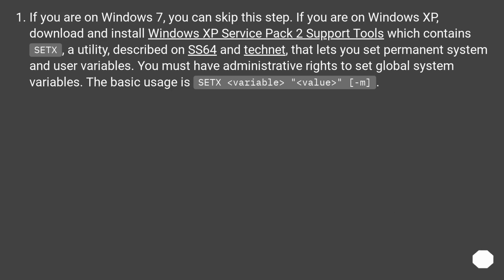If you are on Windows XP, download and install Windows XP Service Pack 2 support tools, which contains setx, a utility, described on SS64 and TechNet, that lets you set permanent system and user variables. You must have administrative rights to set global system variables. The basic usage is setx <variable> <value> /M.